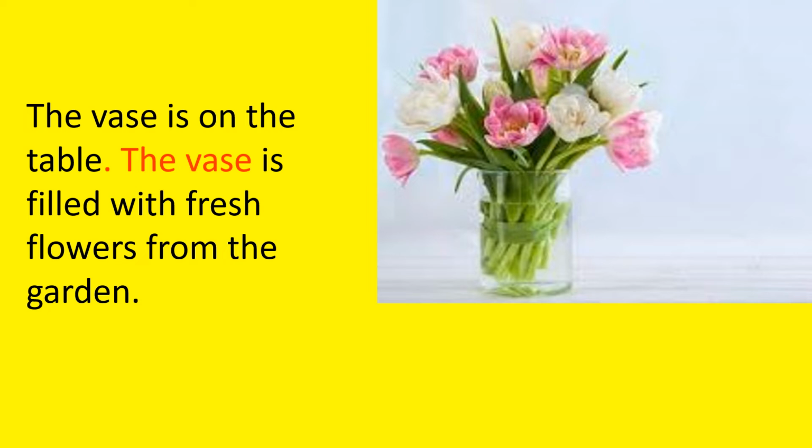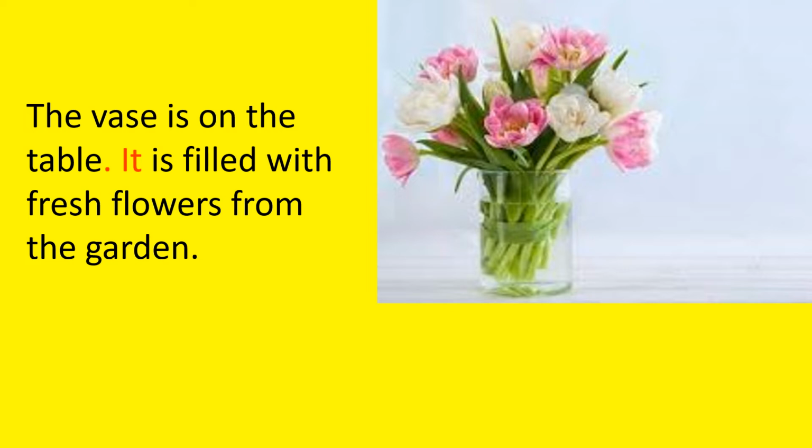The vase is on the table. The vase is filled with fresh flowers from the garden. The word used, the vase. I've used it the second time also. So we let it remain for the first time. When we talk about things, we will use it. The vase is on the table. It is filled with fresh flowers from the garden. When I talk about it, the first time I will use the noun. But second time, instead of repeating the same noun, for a thing, I used it.